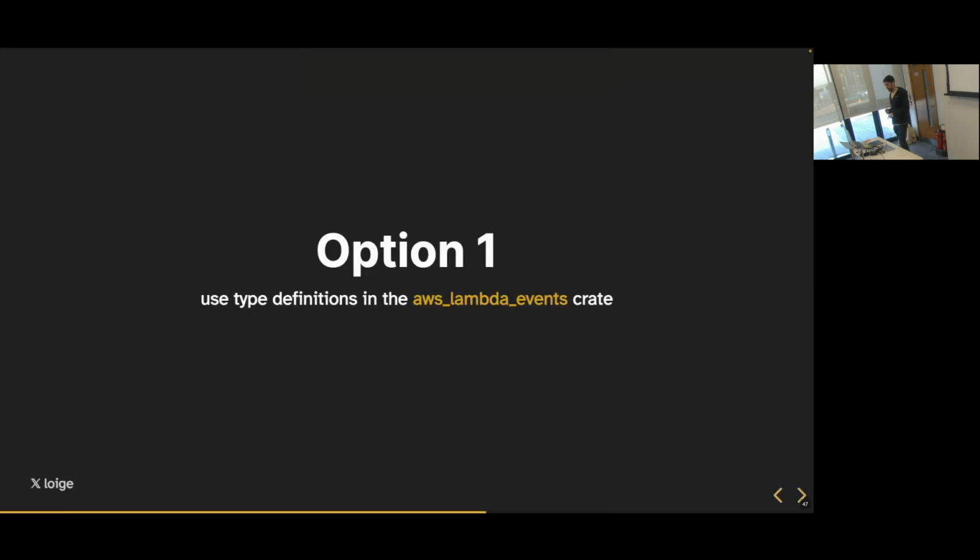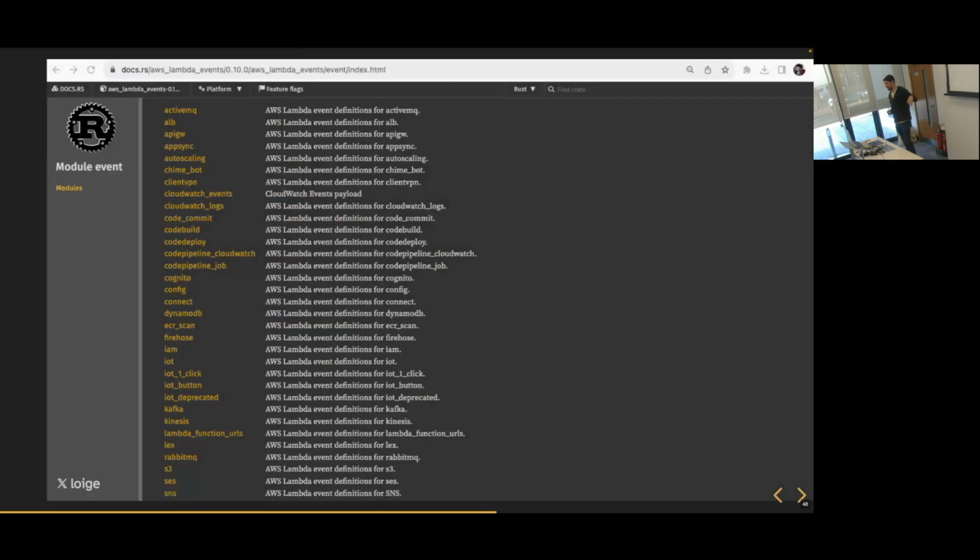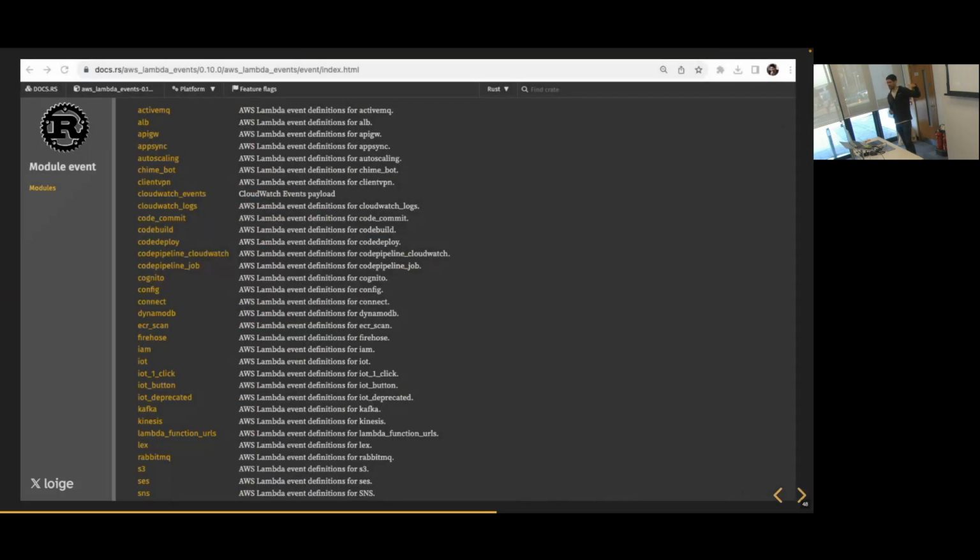One thing that we can do is to use this library called AWS Lambda Events, again maintained by AWS and by the same people that do the Lambda runtime and Cargo Lambda. This is effectively a collection of all the most common events that you have in AWS. I don't know if it's extensive, but I think it's pretty close to covering all the different integrations that you have in Lambda. And it's open source, so if you see something missing, you can do a PR. It's going to be very easy to integrate the missing events. But you can see that there is pretty much everything: RabbitMQ, Alexa, IoT, Firehose, ECR, Connect. So basically, you can write a Lambda function for any kind of integration. Just use this library, and you get all the types and type safety for the different kinds of events and responses.